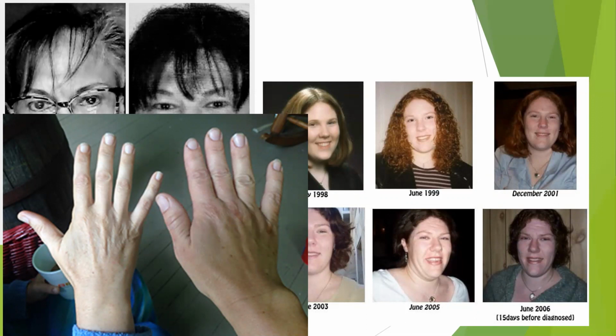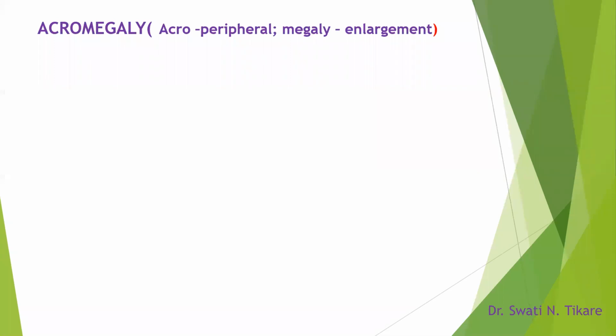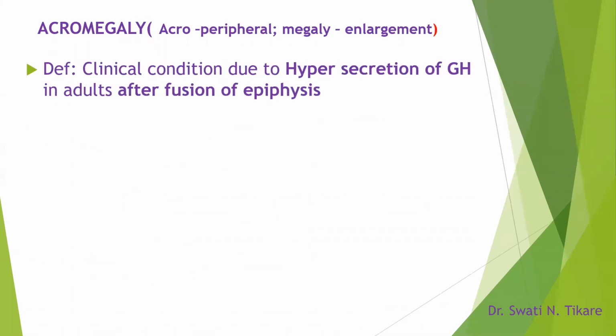So in adults, the stature does not increase, but there are some other features that happen, which we call acromegaly. Let's have a look at the things. By definition, acro means peripheral, megaly is enlargement. So there is basically enlargement of the peripheral parts of our body, like the hands and the feet.